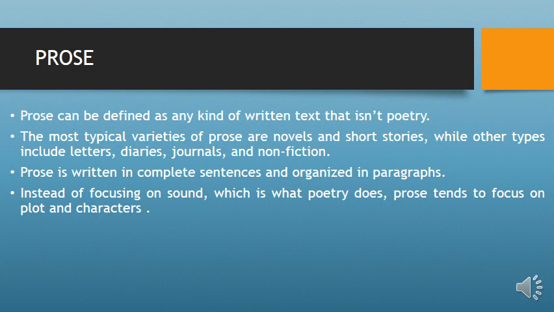That is, novels and short stories are typical examples of prose, while other types include letters, diaries, journals, and non-fiction. So we can see that in any of these examples, maybe letters, journals, or novels, there are paragraphs, while in poetry there is what is called a stanza.